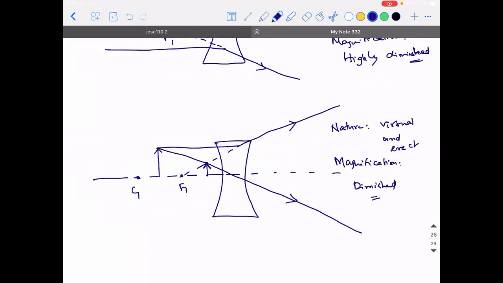Okay. So these are all the ray diagrams with respect to all the lenses. So there are totally 8 ray diagrams which you need to practice. So throughout this chapter, if you observe, how many ray diagrams do you have? You have a total of 16 ray diagrams that you need to practice and need to ensure that you remember them as well.